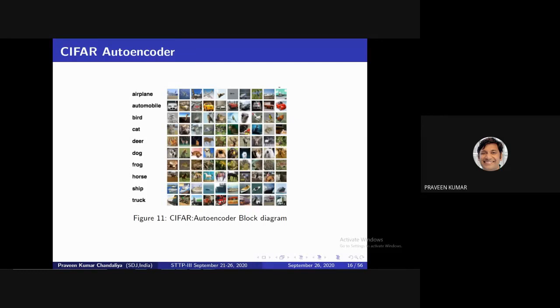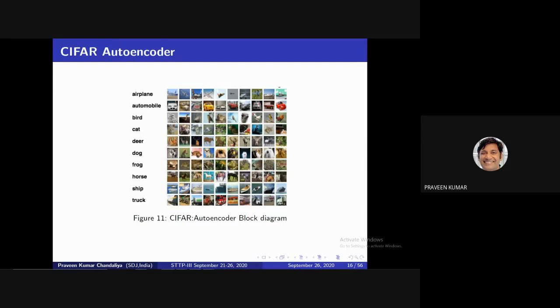You can also use this dataset for classification purposes. The classes are airplane, automobile, bird, cat, deer, dog, frog, horse, ship. These different classes of animals and automobiles are present. My aim in going for this dataset is that it has only 32 by 32 size image data.